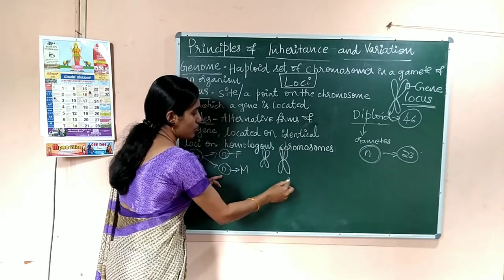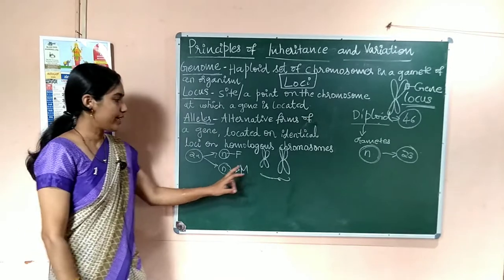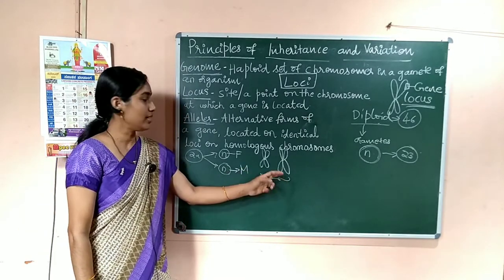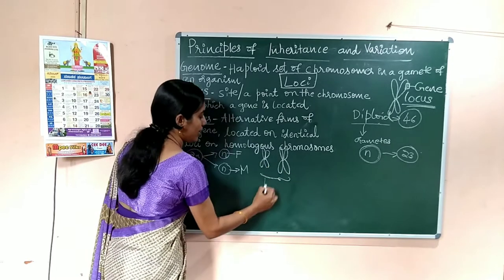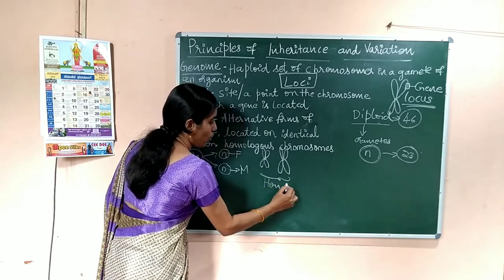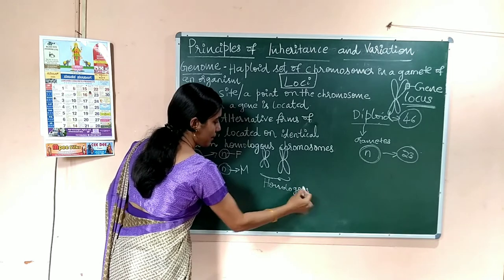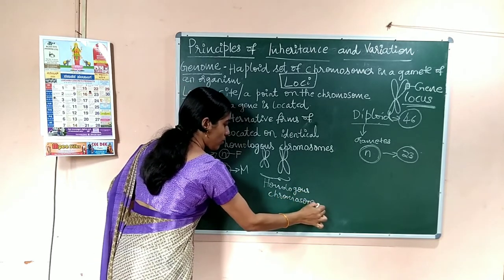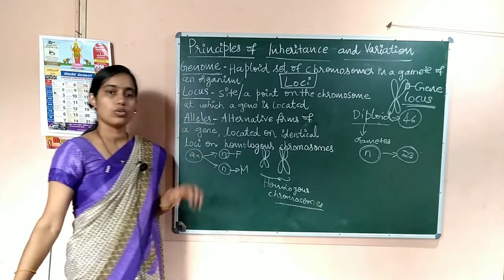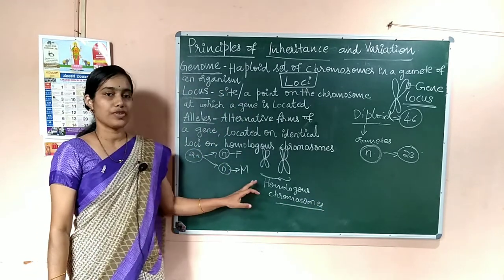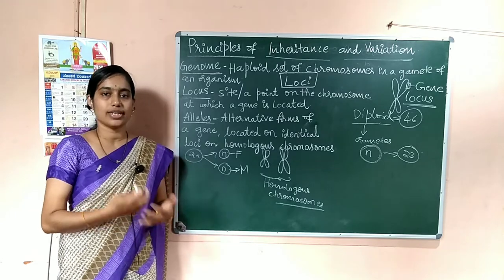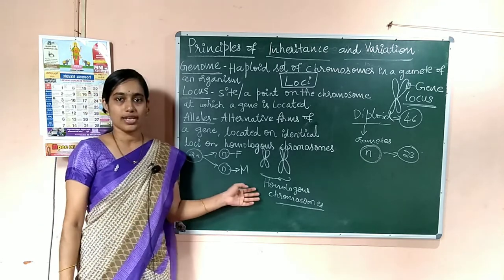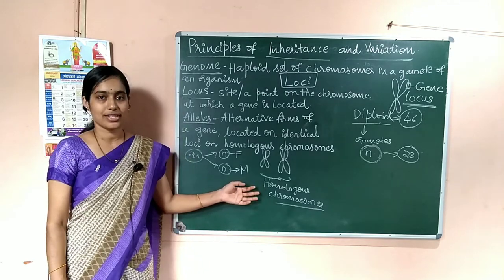Now these two chromosomes, one from the father and one more chromosome from the mother, are called homologous chromosomes. The numbering of the chromosomes, first chromosome, second chromosome, third chromosome, is already done in case of humans, that we will discuss later.